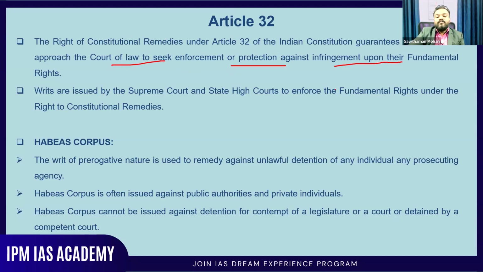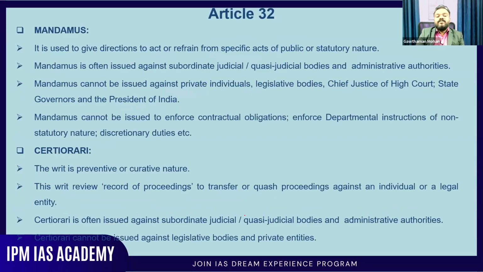The writs are issued by the Supreme Court and the state high courts to enforce the fundamental rights under the right to constitutional remedies. There are five types of writs: habeas corpus, mandamus, certiorari, quo warranto, and prohibition. Habeas corpus is a writ of prerogative in nature, and it is used as a remedy against unlawful detention of any individual by any prosecuting agency. Habeas corpus is often issued against public authorities and private individuals. To have the body, that is the meaning of the words habeas corpus. If there is unlawful detention, the court will say, okay, produce that person in court. That is habeas corpus.